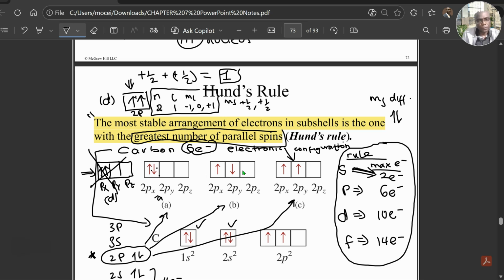But for option A here, the one pointing up is +1/2. If you add it to the one pointing down, -1/2, so it's like +1/2 minus 1/2 is 0. We are not maximizing. Same thing here, we are not maximizing because this is +1/2, this is -1/2, that's 0.